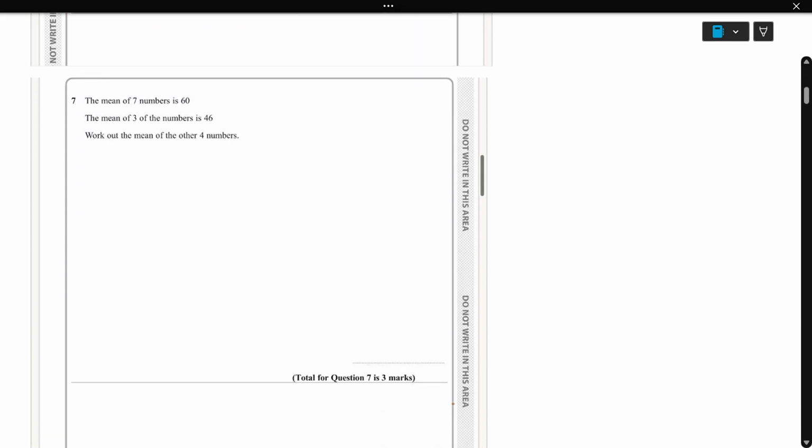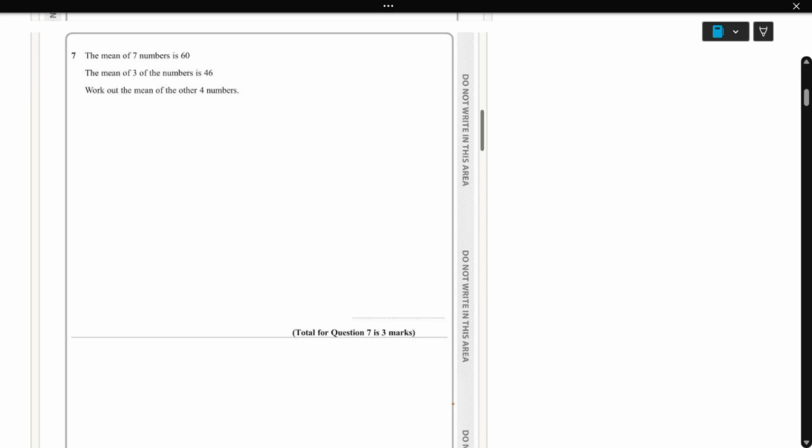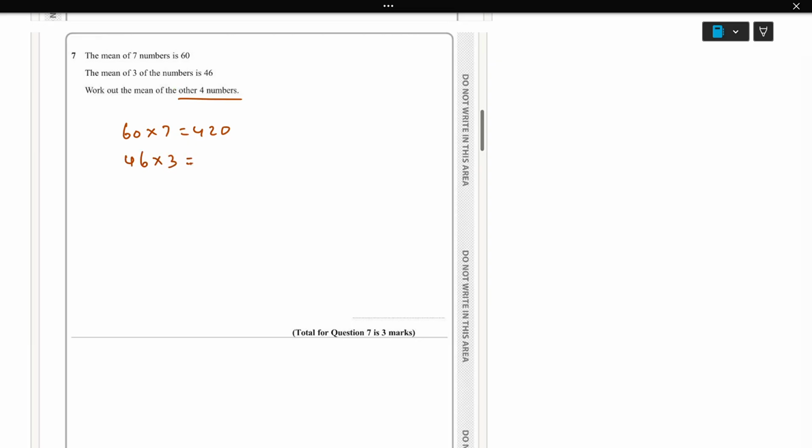The next question, question number 7. The mean of 7 numbers is 60. The mean of 3 numbers is 46. The mean of 4 numbers. So 7 numbers, so the total is going to be 60 times 7, which is 420. So next 3 numbers, which is 46 times 3 equal to 138. So take away both the numbers.